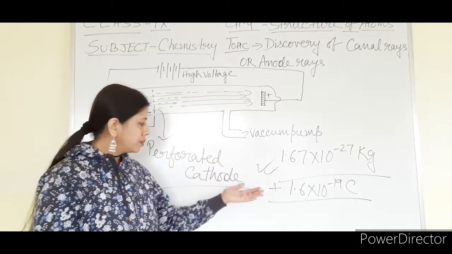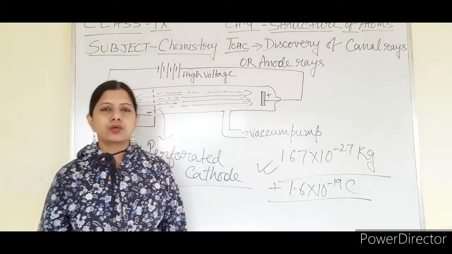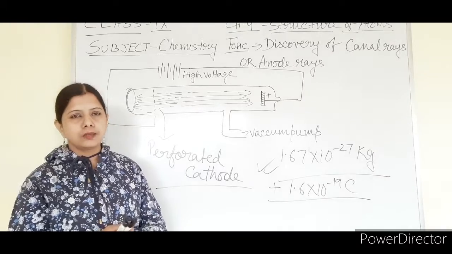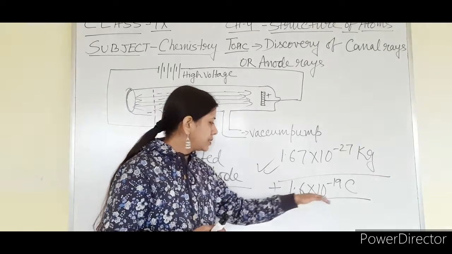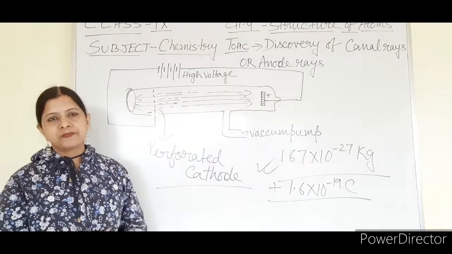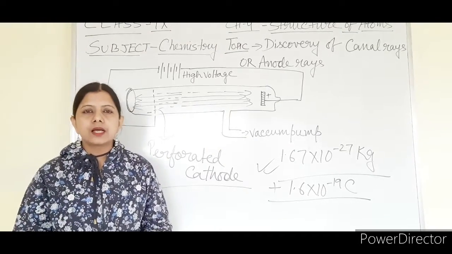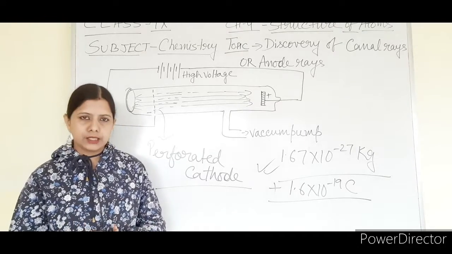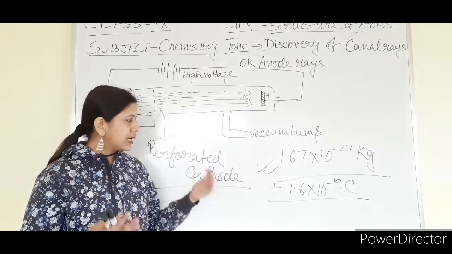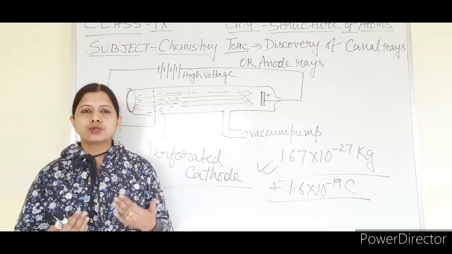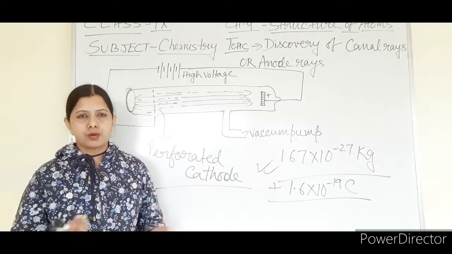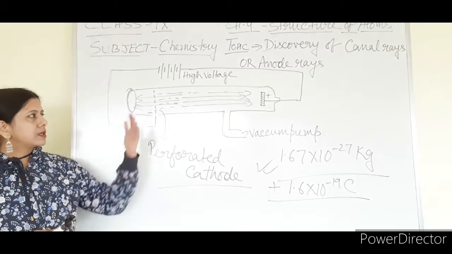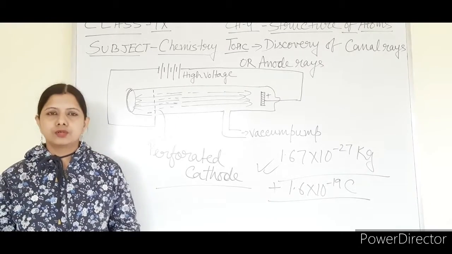So what is the difference between the charge of an electron and a proton? The electron has a negative charge of 1.6 × 10^-19 coulomb. The proton has a positive charge of 1.6 × 10^-19 coulomb. So these charges cancel the effect of each other, and as a result the atom is always neutral in nature. The proton's charge is cancelled by the electron's charge because they are the same in amount. So this is all about the discovery of the proton, the discovery of canal rays and anode rays.